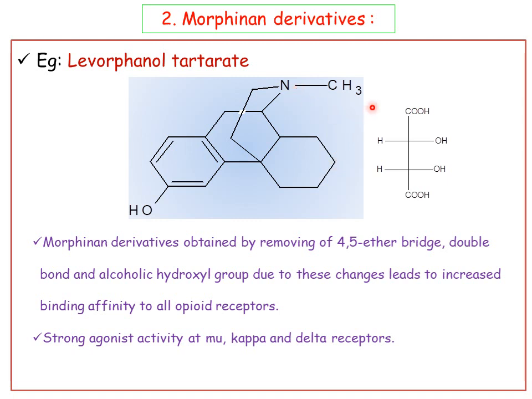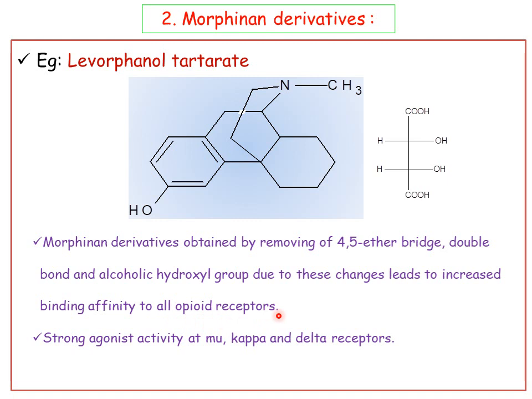The remaining thing is that it is also methyl substituted. An example of a drug under morphinan derivatives is levorphanol tartrate. It is available as the tartaric acid salt. Morphinan derivatives are obtained by removing the 4,5 ether bridge, as we already discussed, the double bond and the alcoholic hydroxyl group. These changes lead to increased binding affinity to all opioid receptors.